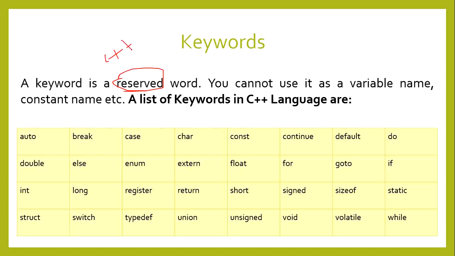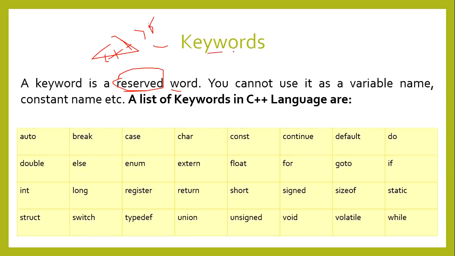If you write a program in C++ or Java, each language has its own keywords, which are reserved by that particular language. So a keyword is a word reserved by the particular programming language.